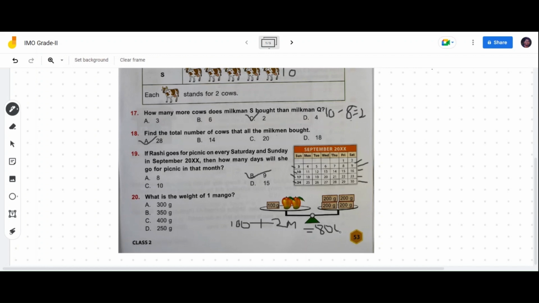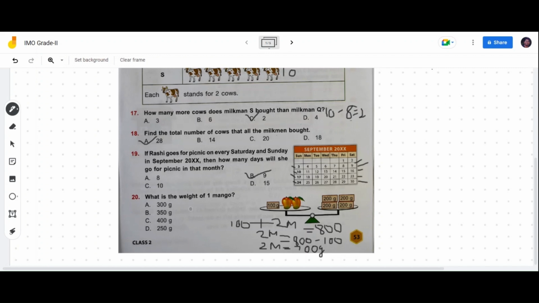Now quickly find out: 2 mangoes' weight equals 800 minus 100. 800 minus 100 equals how much, children? It's nothing but 700. So 2 mangoes equal 700 grams.